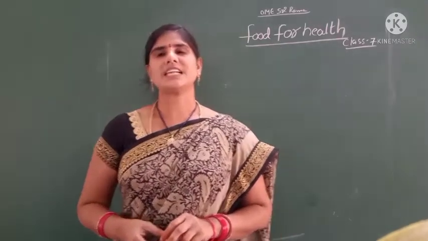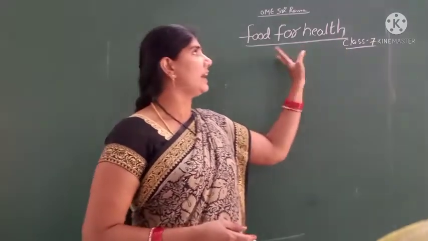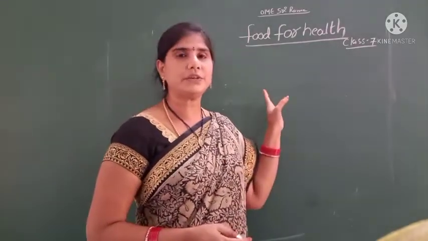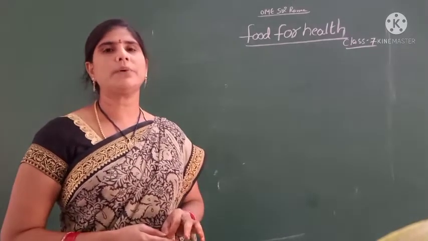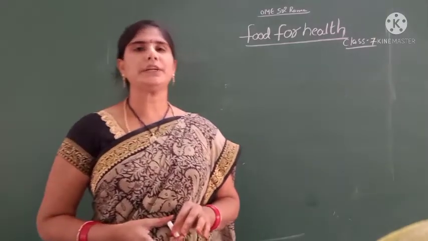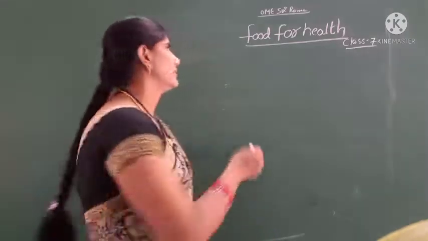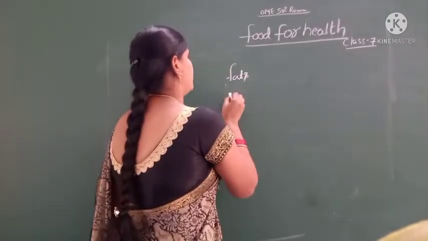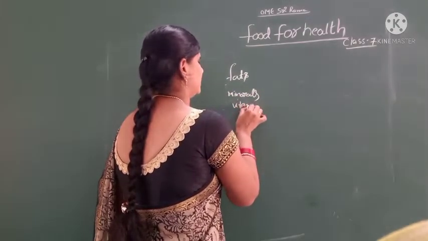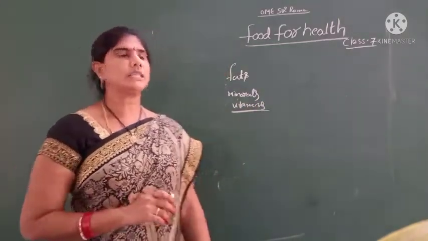Okay, children. In the last class, I introduced food for health. Part 1 covered the components of food: carbohydrates and proteins. Part 2 introduced fats, vitamins and minerals. Fats, minerals and vitamins. Okay, children.